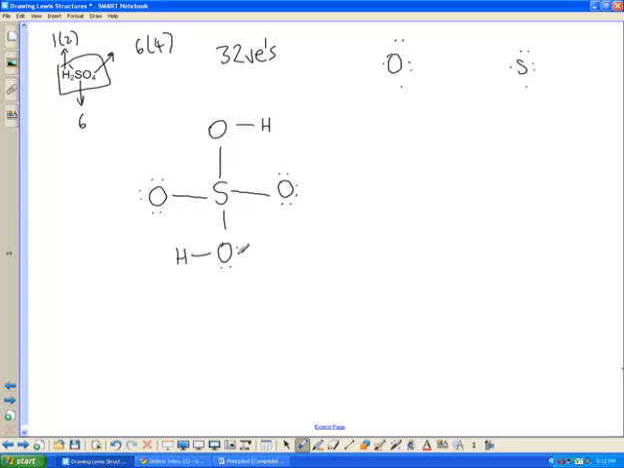And when I fill in the lone pairs for the oxygens that do have 2 bonds, we get a system that looks like this. 2, 4, 6, 8, 10, 12, 14, 16, 18, 20 electrons from the lone pairs, 22, 24, 26, 28, 30, 32 electrons total. Alright, so my Lewis structure here is fine, it's valid, but we're going to find out it's not particularly happy when we look at the formal charges.